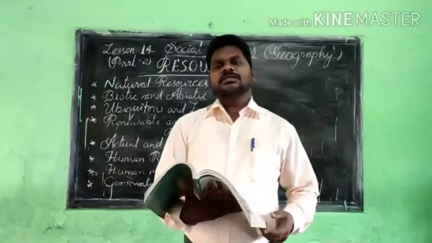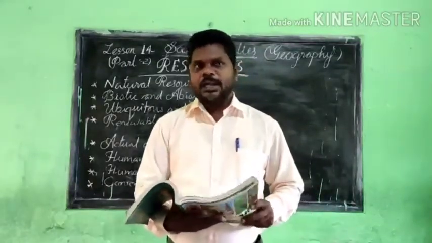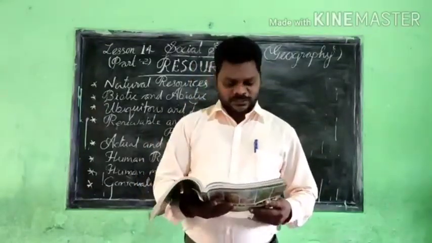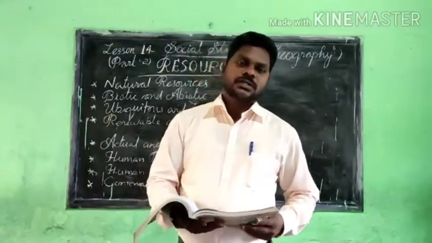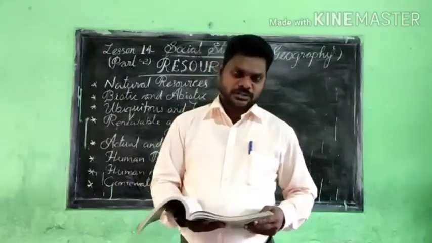And what do you mean by natural resources? About that I have given the clear explanation, and I hope that you learned the topic and what things will come under the natural resources. Then we went to the biotic and abiotic resources.